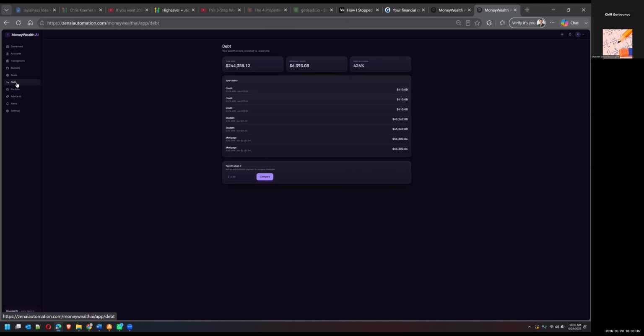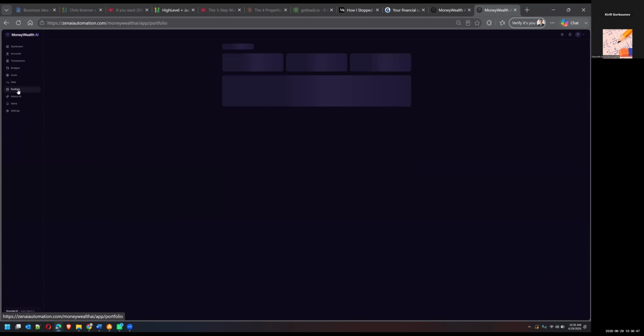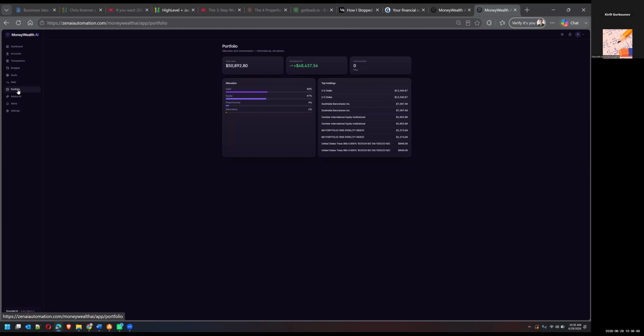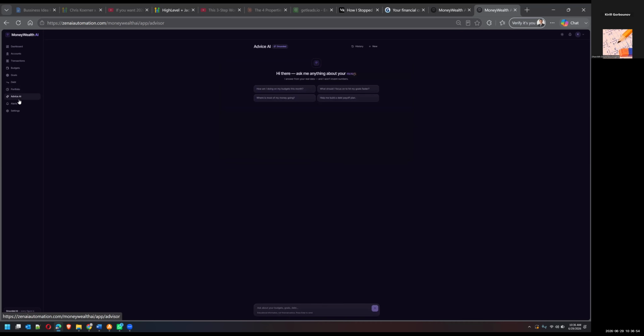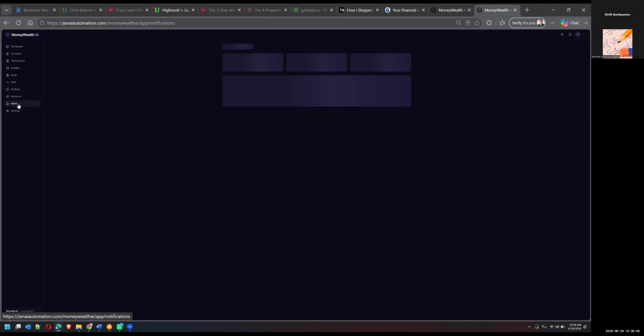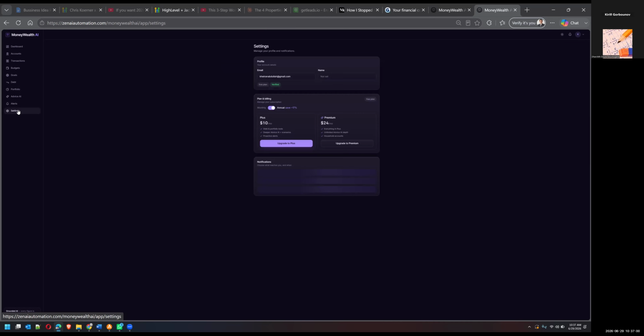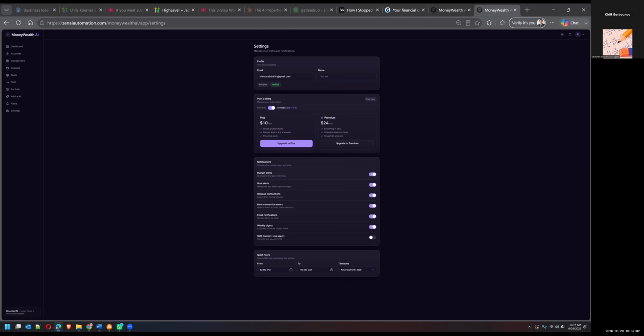And based on our accounts, it tells us what the total debt is, the debt to income ratio, and the minimums for the payments as well. We can see the portfolio and it breaks it down as well. We already spoke about advice AI and about alerts and notifications, and the settings where you can get text message notifications if you want to turn on the SMS.